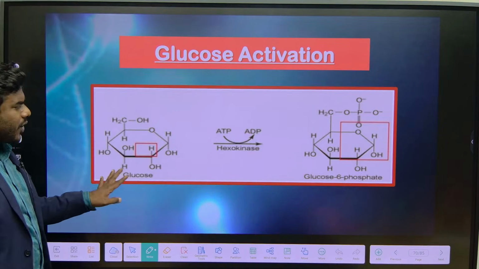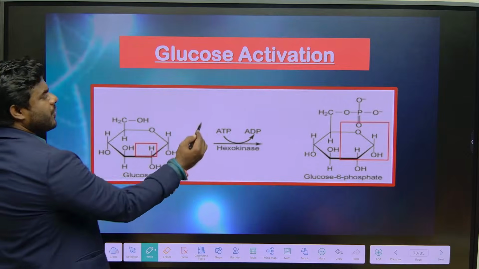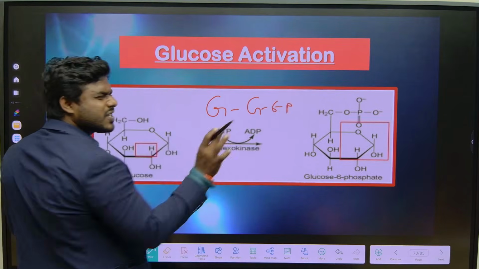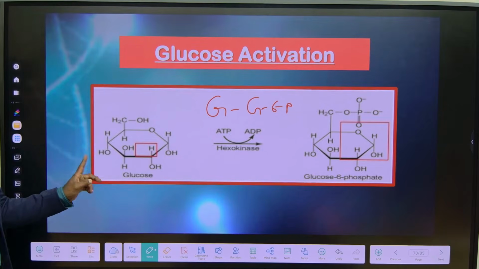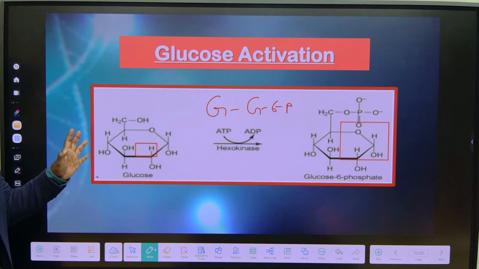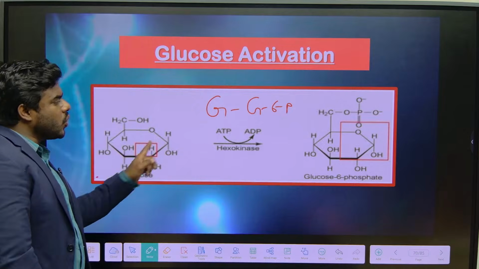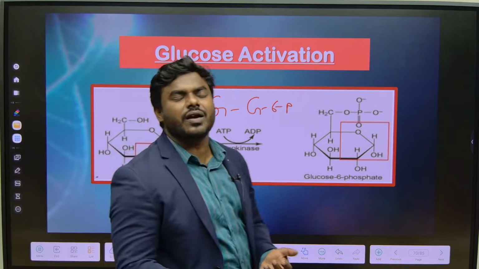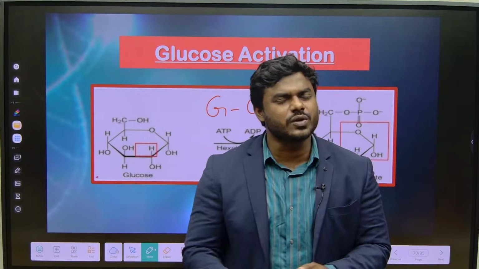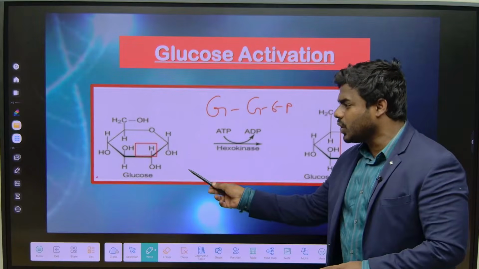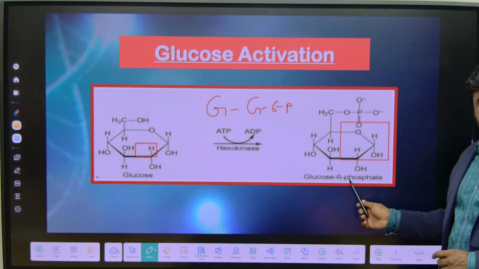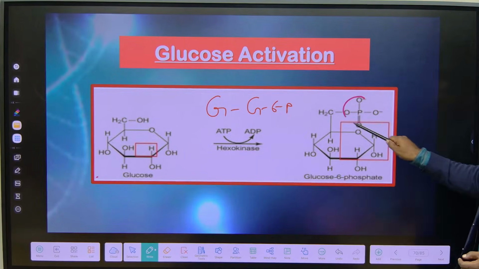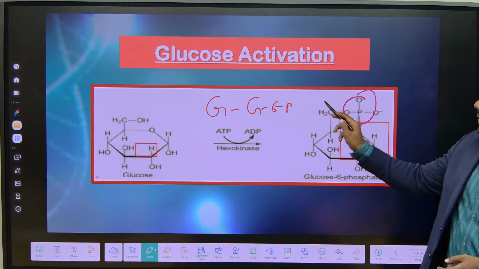This is a very important step. What is the first step? You already read it. Glucose is converted into glucose 6-phosphate. Now the question is, why in the first step does glucose have to be converted into glucose 6-phosphate? Why can't glucose be converted into fructose or something else? The reason: when glucose is converted into glucose 6-phosphate, the phosphate is what charged?